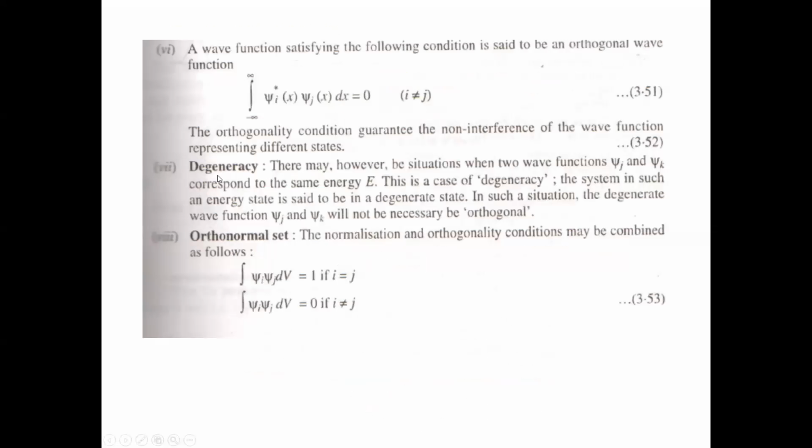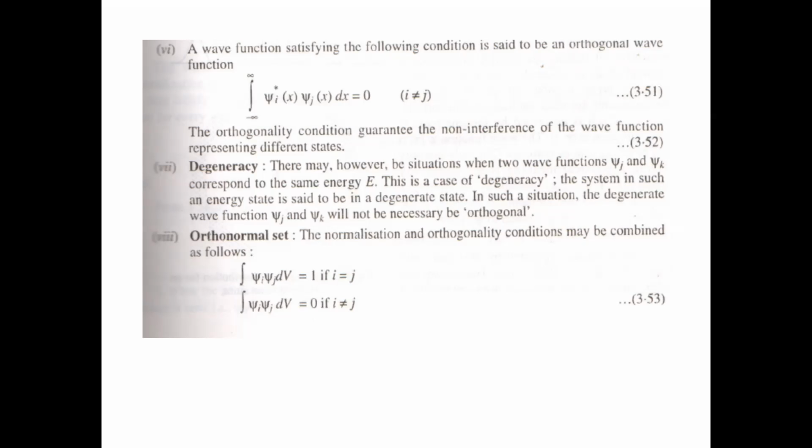Then this property is also very important, degeneracy. So degeneracy, basically, I have told you that there are two things. A wave function can have different energy states, or different wave functions can have the same energy state. So there are two things. One particle has one wave function and it has many distinct energy states, or it has many energy states and the corresponding wave function is only single, so we define both of these in terms of degeneracy.